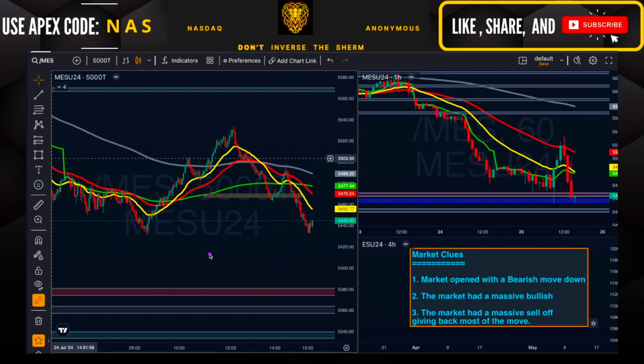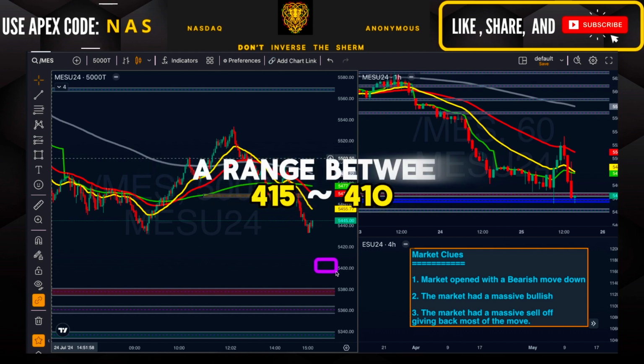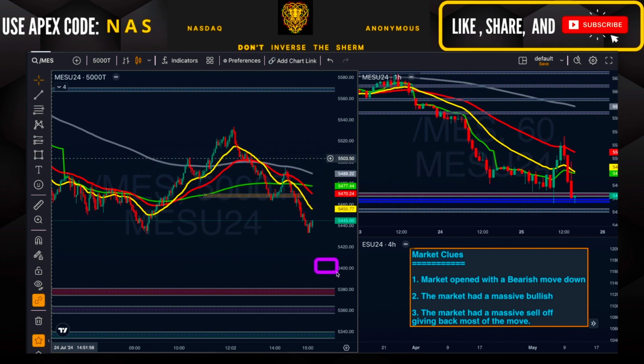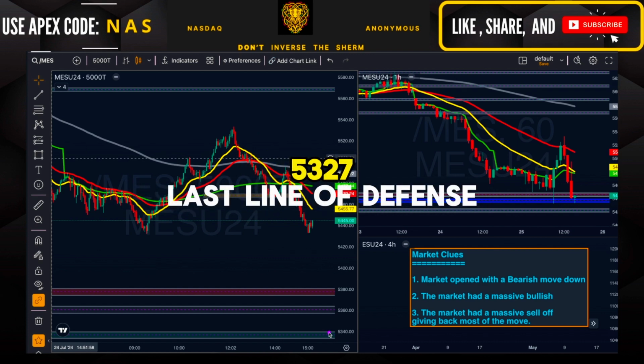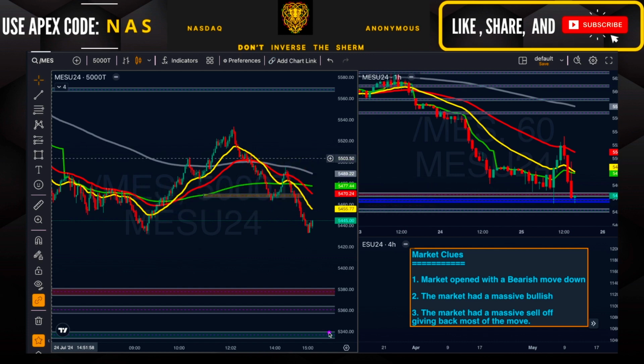that move. So it does appear for now that the bulls did find support here at this low before the close of the session. Now, if the bulls fail to hold this area and we don't see a move up overnight and we see a break of this structure, my next level of support is going to be 415 to about 410. Here, if the bulls don't find support at this range, my next level of support, I believe the market is trying to get to around 5,327 before we really start to see real buyers come back into this market.